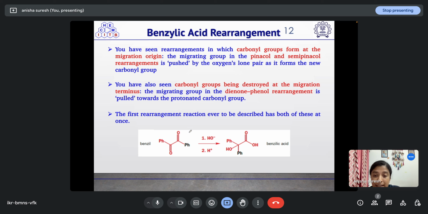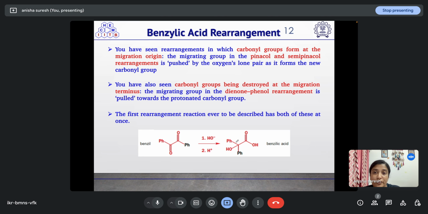So this is the benzil. When we treat it with OH minus and then protonate, it will result in the formation of this benzilic acid. So here two ketones are there. This one is getting oxidized to carboxylic acid, and this one is getting reduced to alcohol. As we have seen, the formation of a carbonyl double bond O is taking place, as well as destruction of a carbonyl.